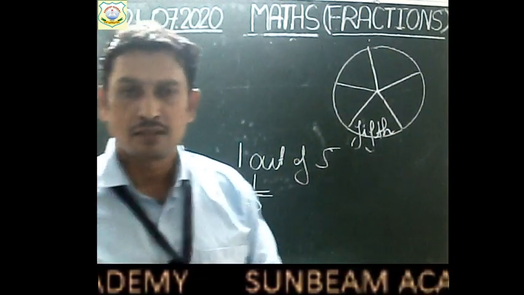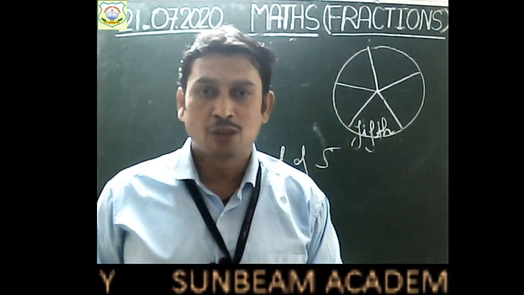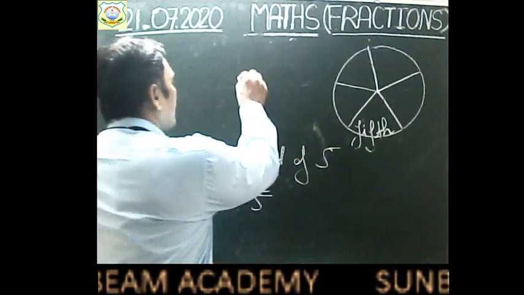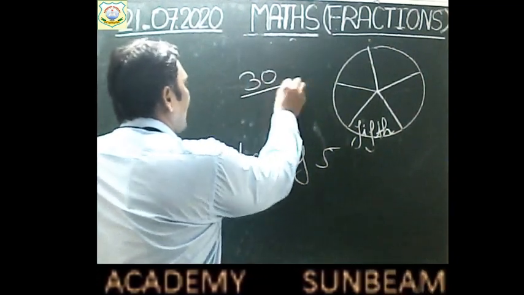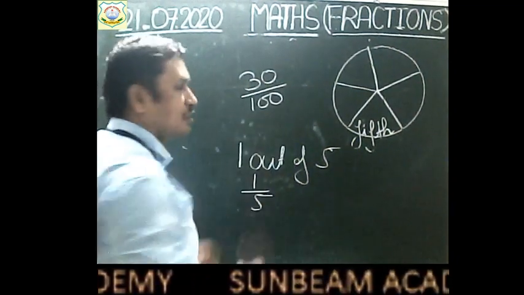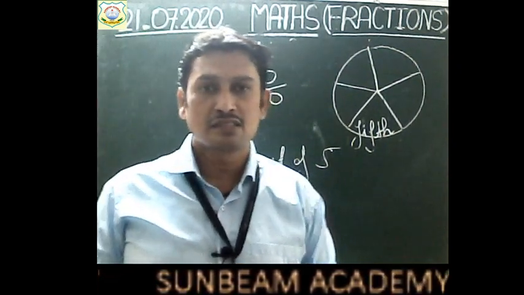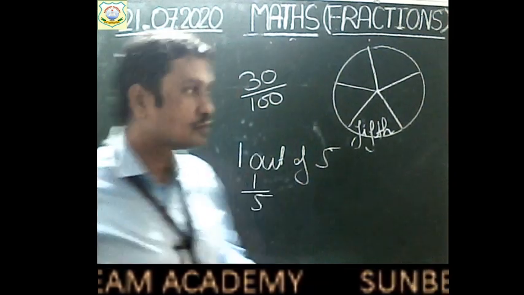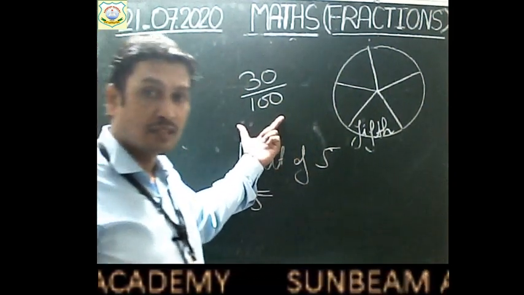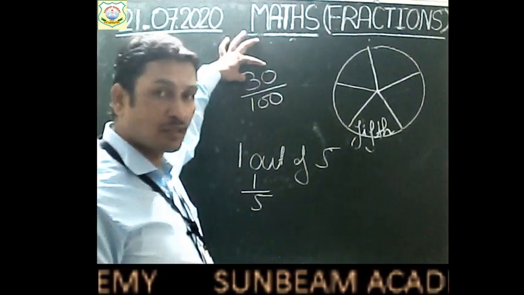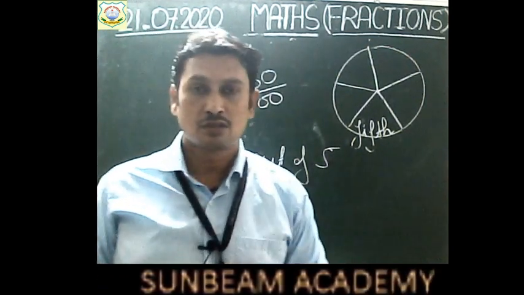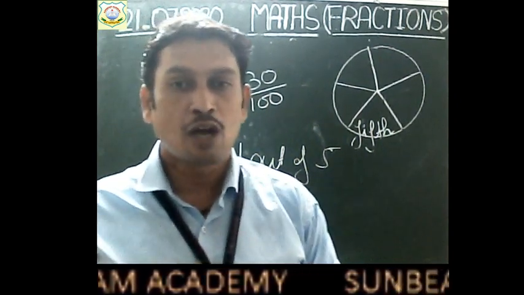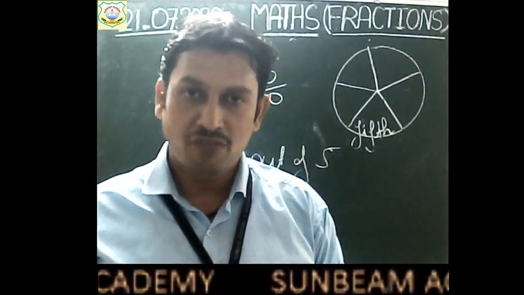In your exam, children, suppose you are getting 30 marks out of 100 marks in some subject. So how will you say? You will say, sir, I have got 30 out of 100. So 30 by 100, what is this? This is a fraction. So you have got a small part of a whole. The whole was 100. Whole marks was 100. Out of this whole, you have got a small part only, that is 30. Right? So you have got a fraction. Okay? So part of the whole is known as a fraction.